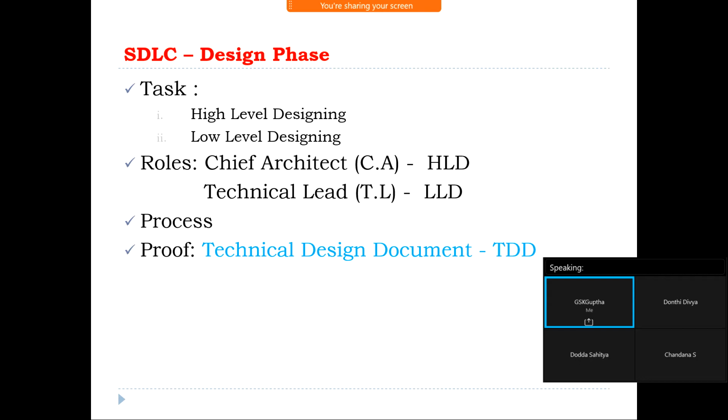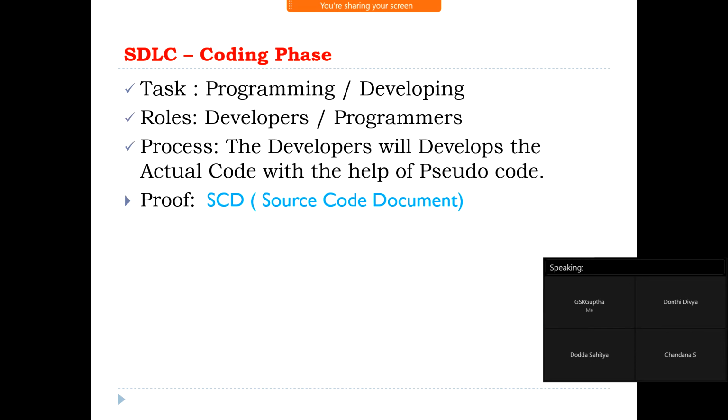Next one, coding phase. Our task is programming or developing. The developers will develop the actual code with the help of the pseudocode. What is the proof of this phase? Source code document. See, for every phase they are maintaining documents.